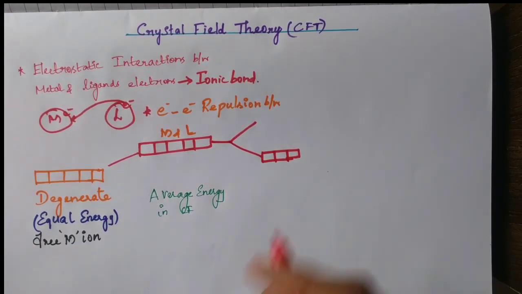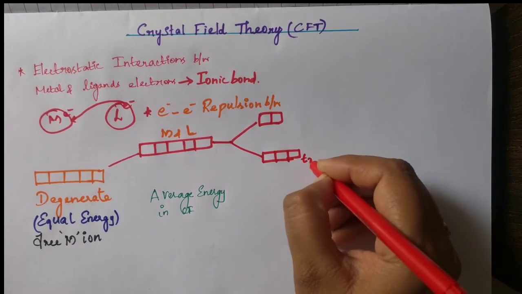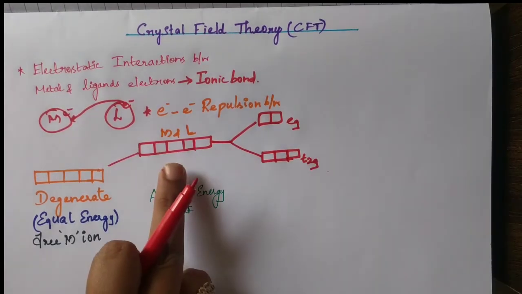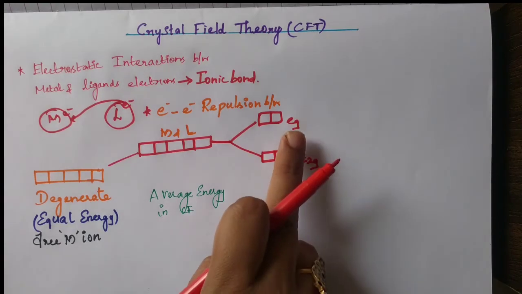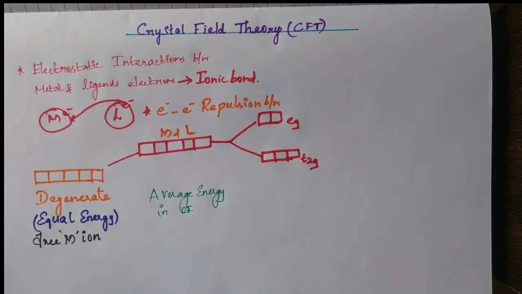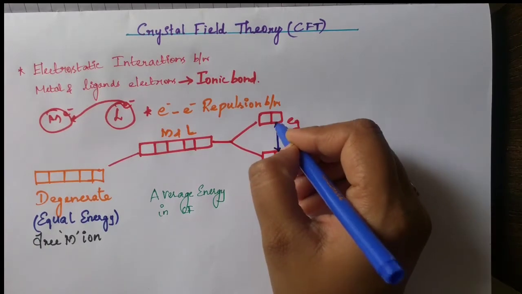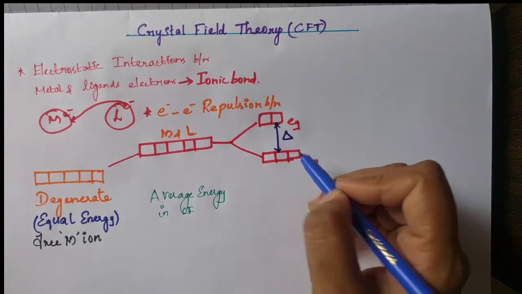This 5 splitted into 3 and 2. So this is known as T2G and this is EG. So now non-degenerate orbitals split into two sets, T2G level and EG level. So this gap is known as splitting energy gap. This gap is known as splitting energy and is denoted by delta.